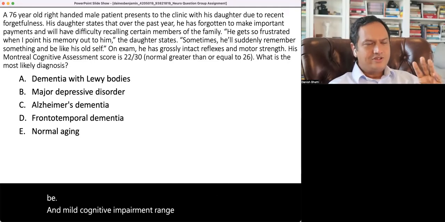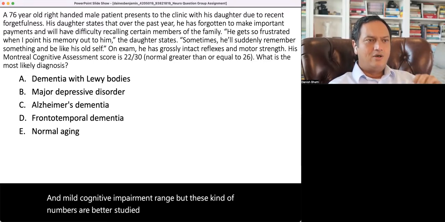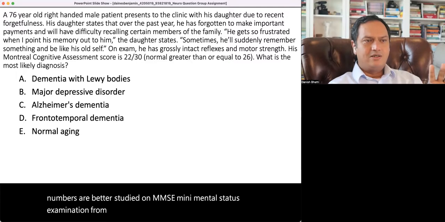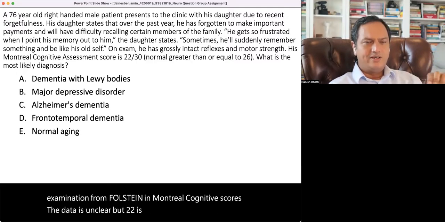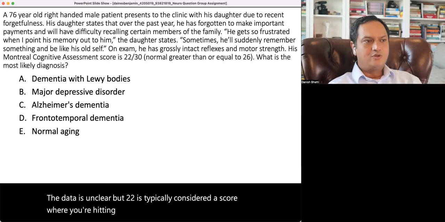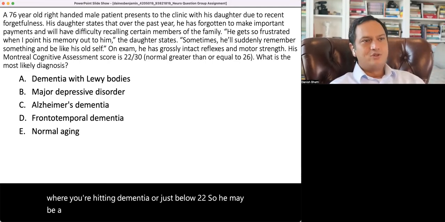But these kinds of numbers are better studied on the MMSE, the Mini-Mental Status Examination from Folstein. In Montreal cognitive scores, the data is unclear, but 22 is typically considered a score where you're hitting dementia or just below 22. So he may be borderline. What is the most likely diagnosis?